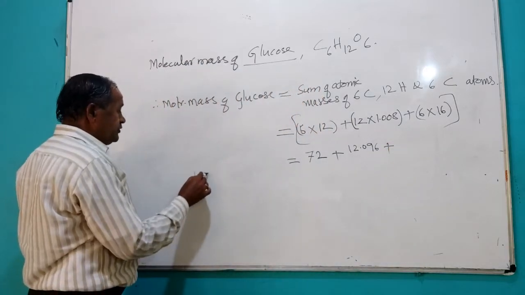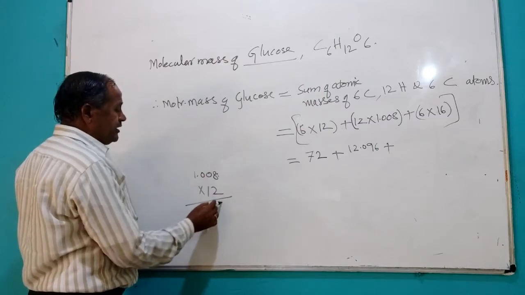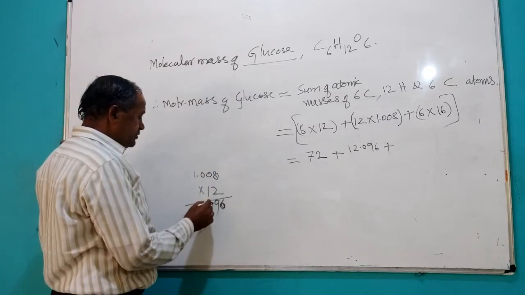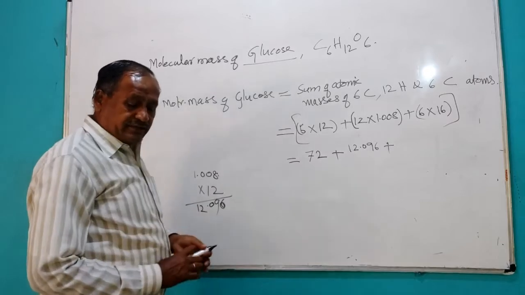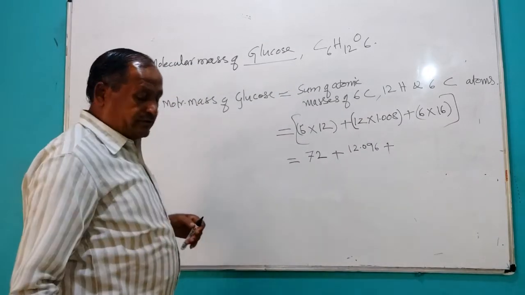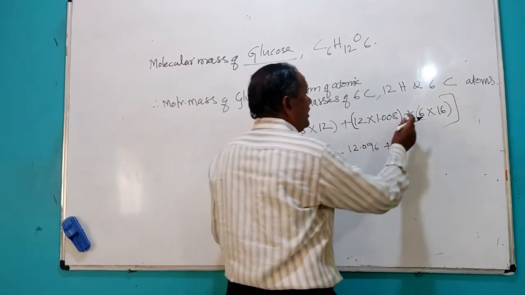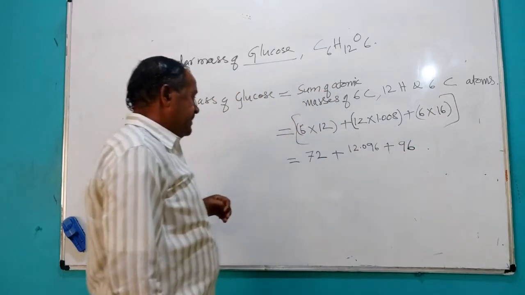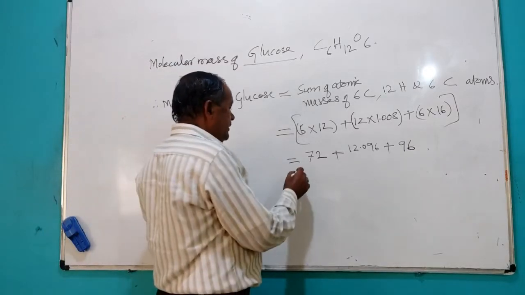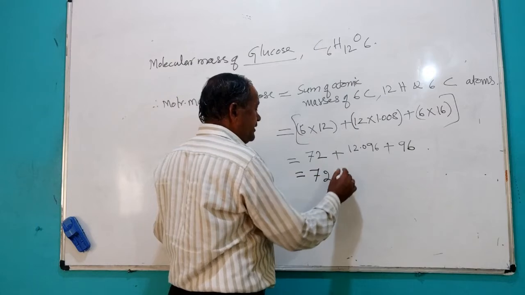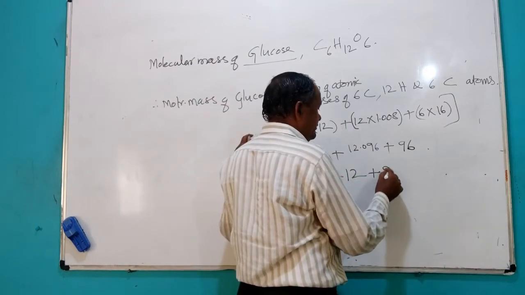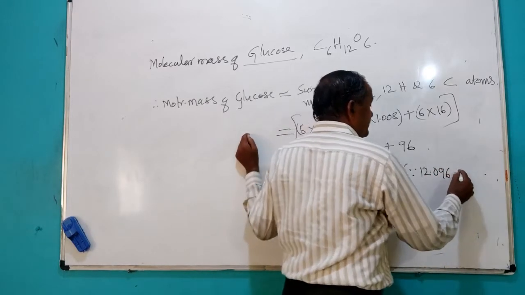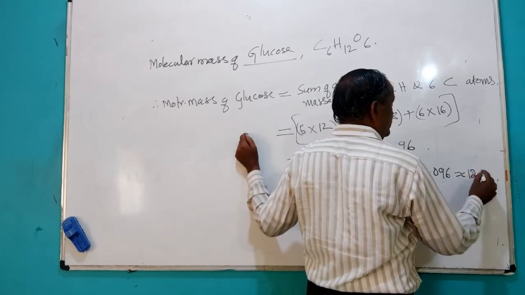If you go for 1.008 into 12, how much is it? 12 eights are 96, so you get 12.096, which is considered as equal to 12.0. And 6 sixteens give 96.